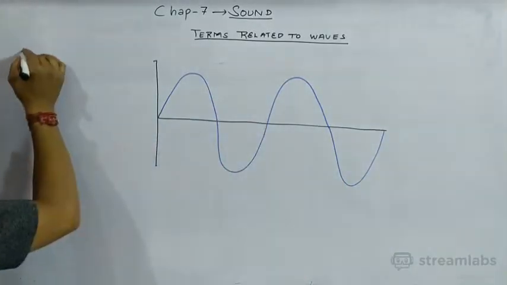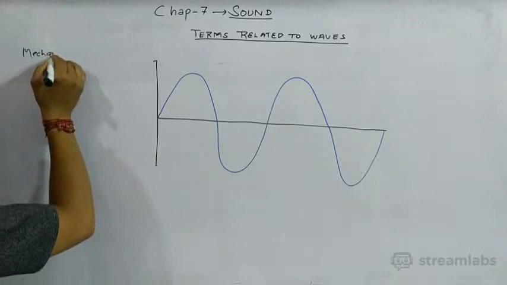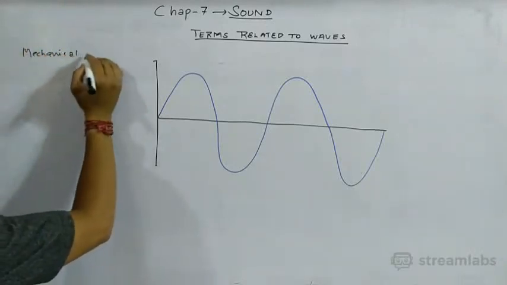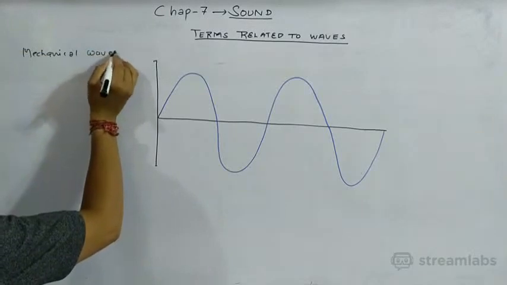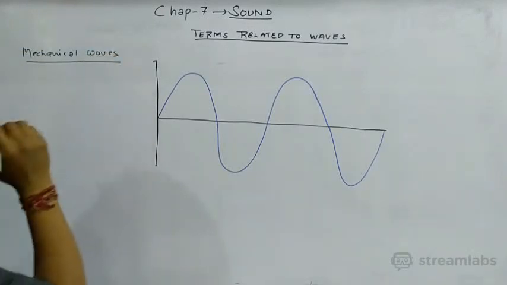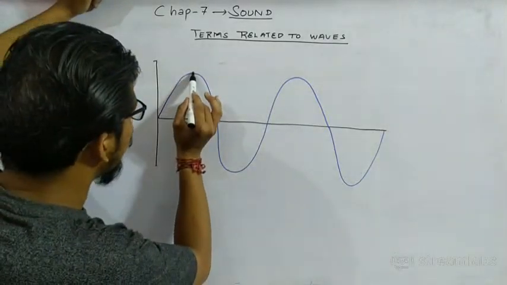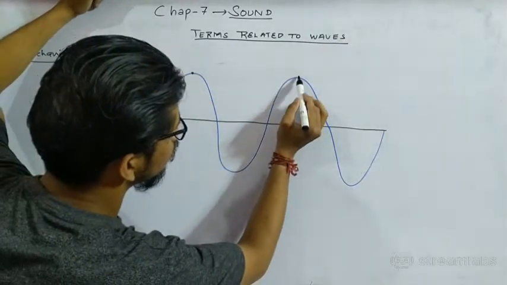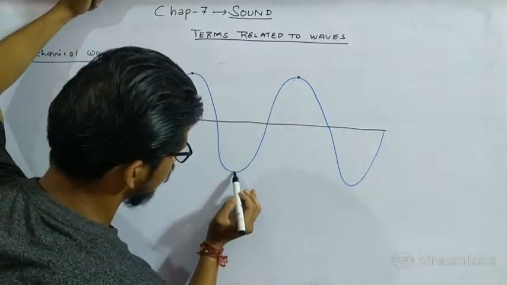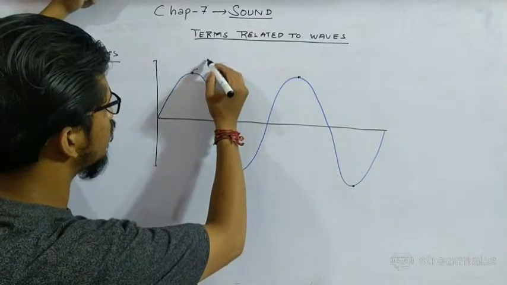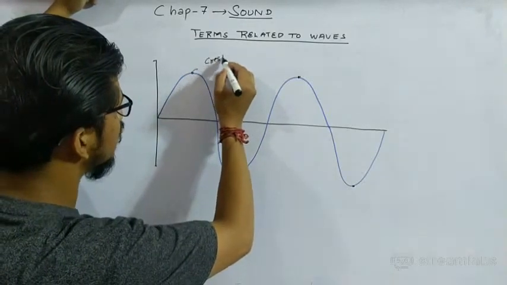This is a mechanical wave, and this is the top part, and this is the lowest part. The top part is known as crest.